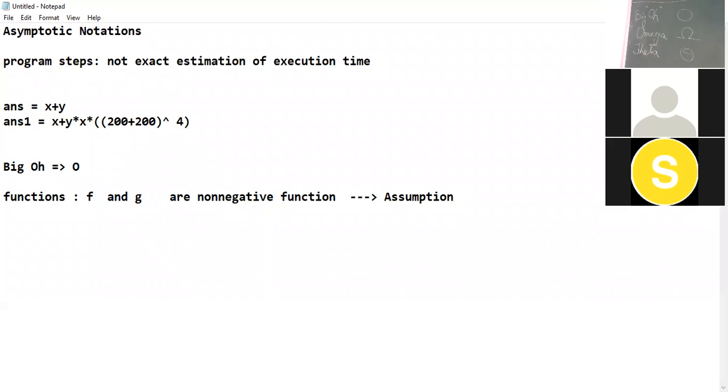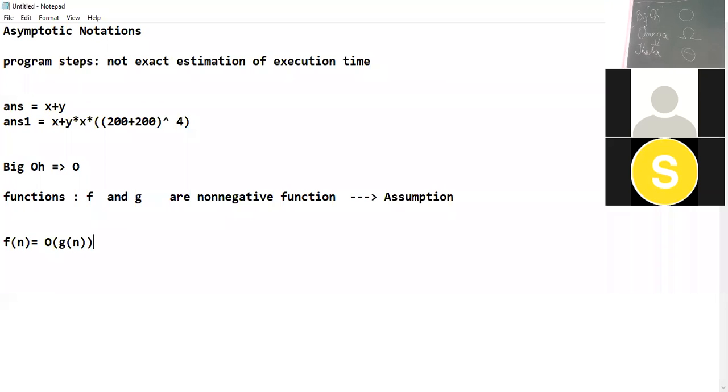Now what does big O notation say about these f and g functions? It says that f of n is equal to big O of g of n. So what does this mean?